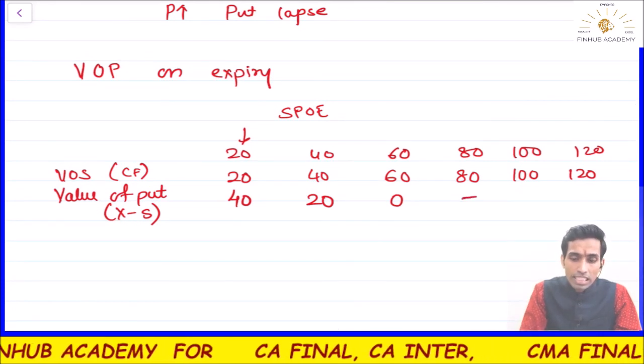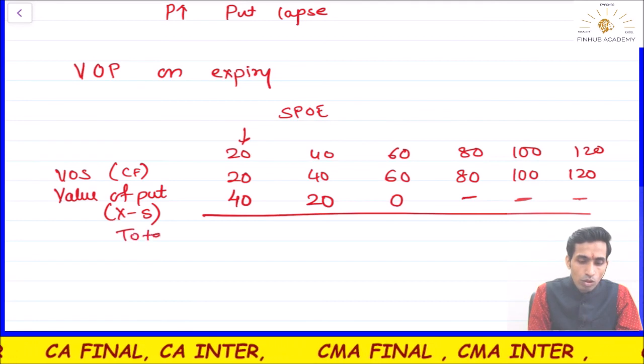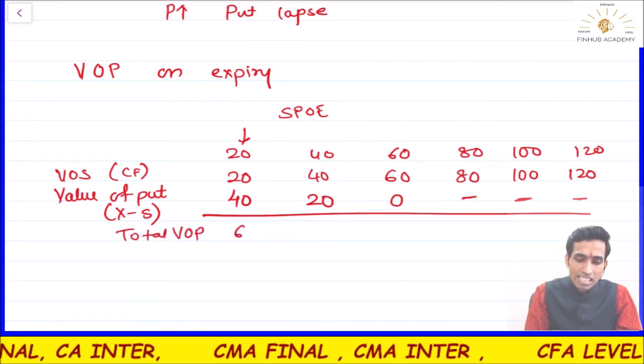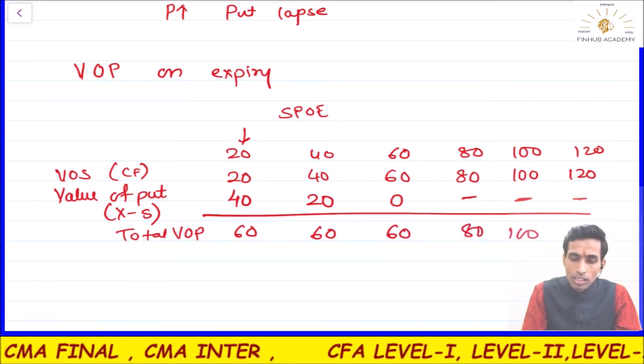Here it will lapse. I am the put holder. What happened? The total value of the portfolio is nothing but 60, 60, 60, 80, 100, 120. Your 60 is intact.